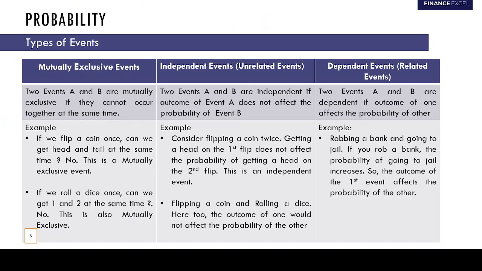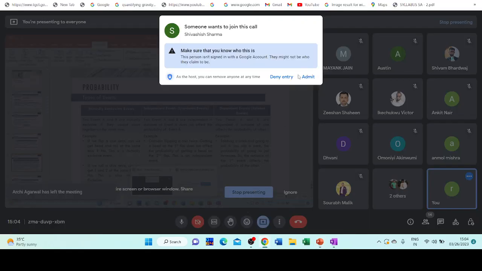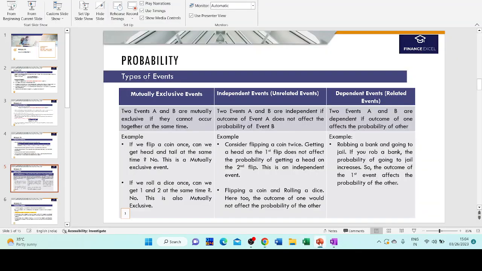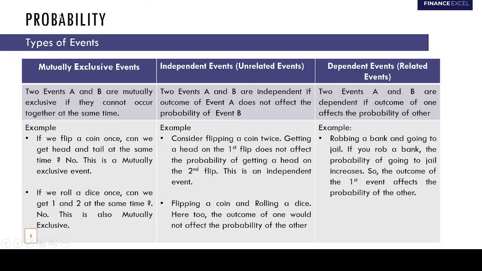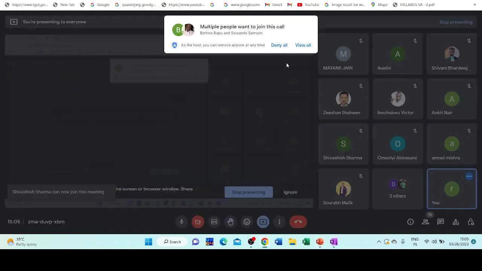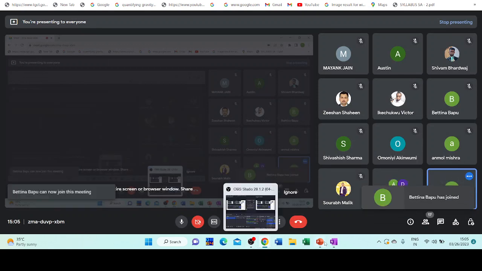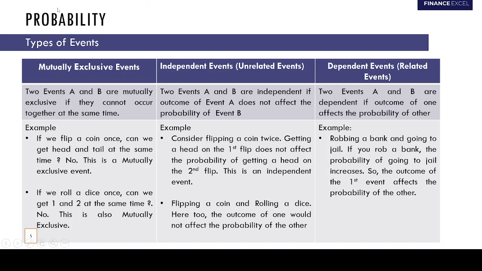Two events A and B are independent if the outcome of the first event does not affect the probability of the second event.